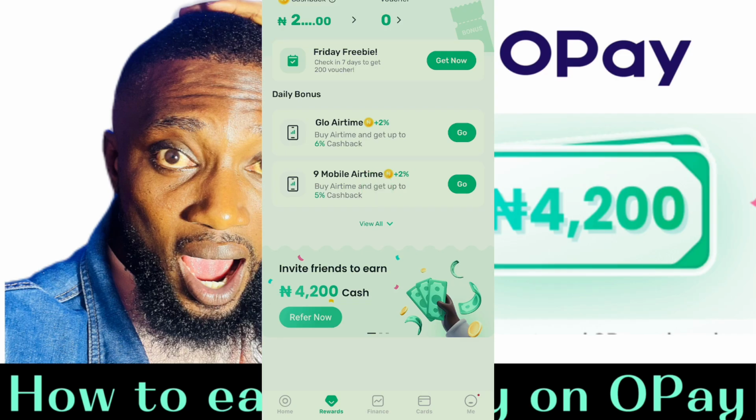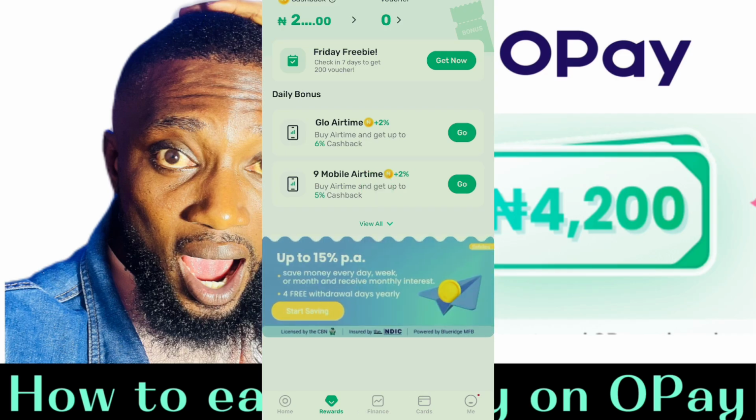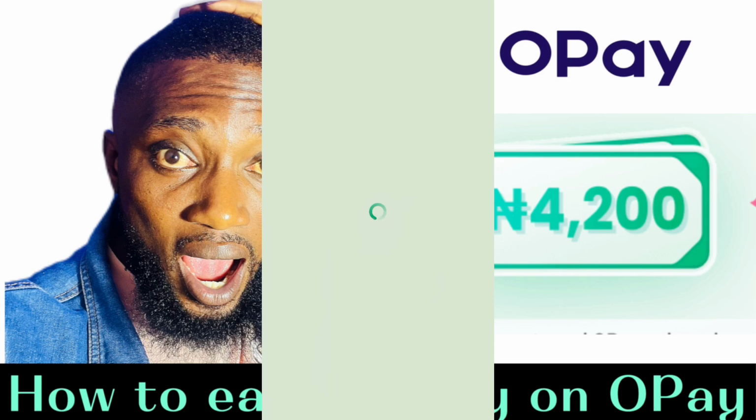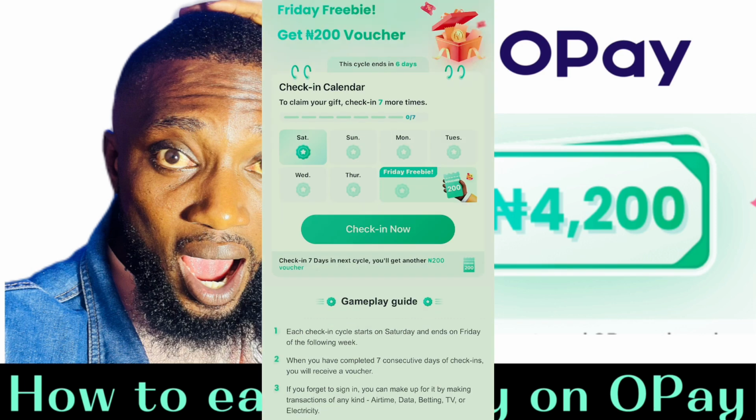All right, so okay, this one here now that says Friday freebies, so I will just click check in 7 days. So there is one thing about OPay that you can still be earning up to 200 naira.